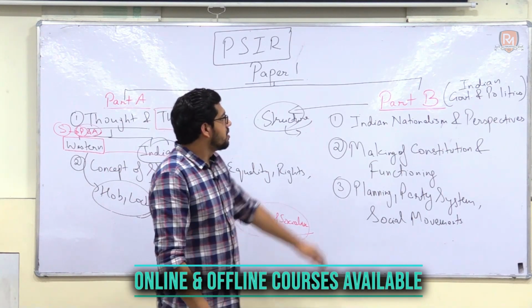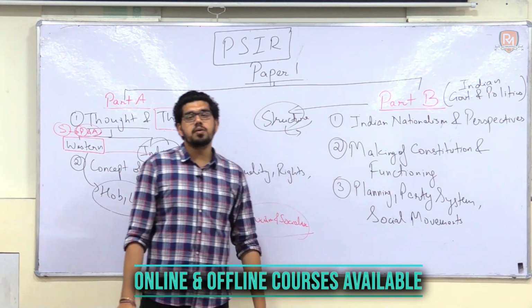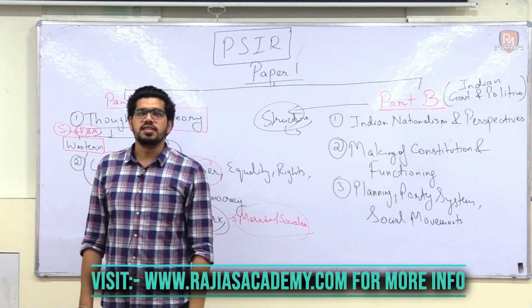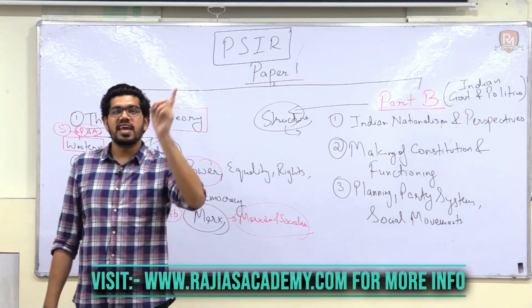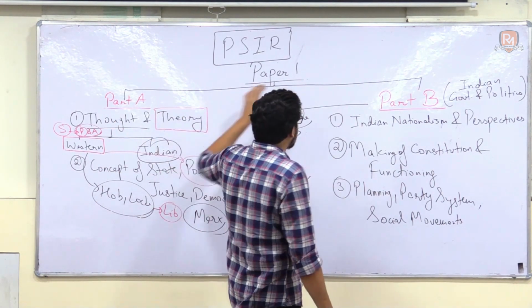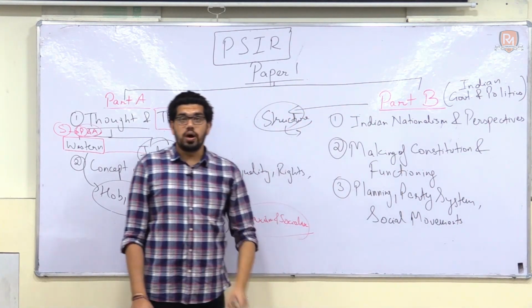So if you are well versed with paper 1's part B of political science optional, then GS2 becomes a cakewalk for you. Right. So these are the benefits of reading part A and part B of paper 1.